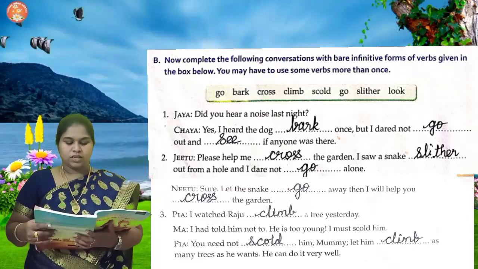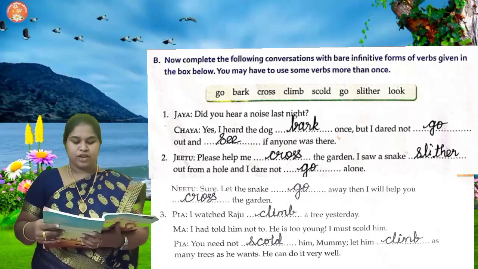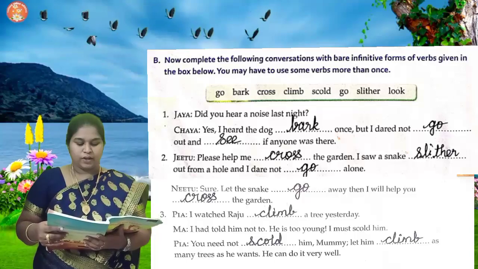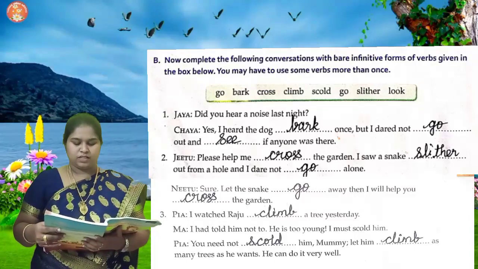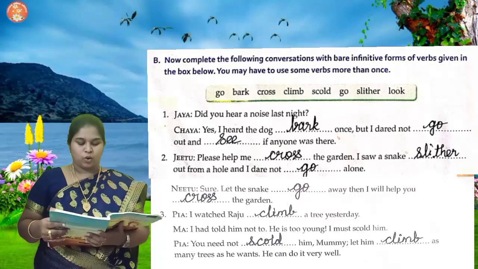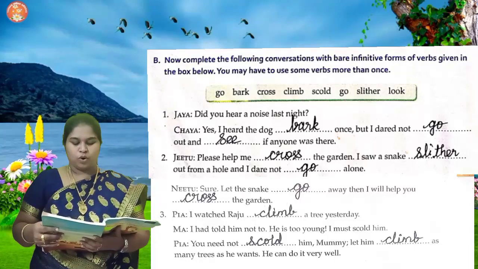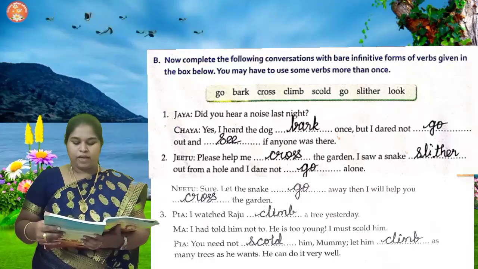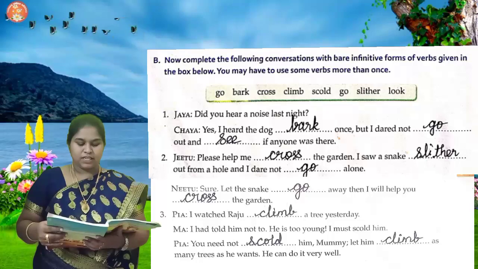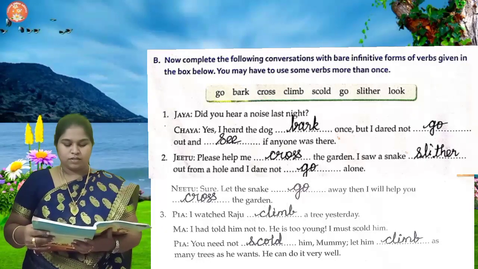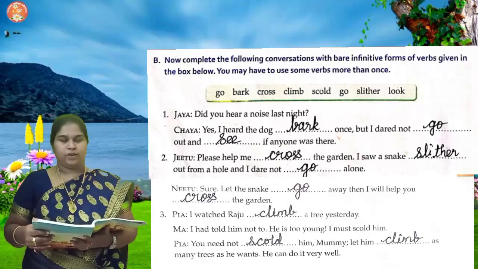I watched Raju climb a tree yesterday. I had told him not to. He is too young. I must scold him. You need not scold him. Mummy, let him climb as many trees as he wants. He can do it very well.